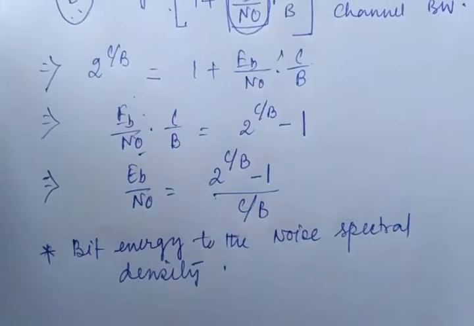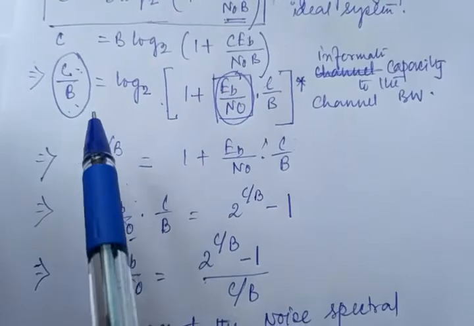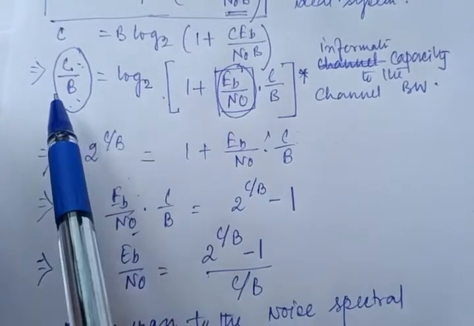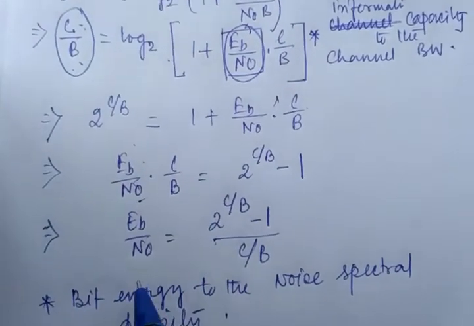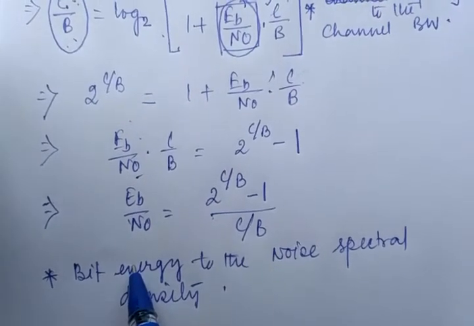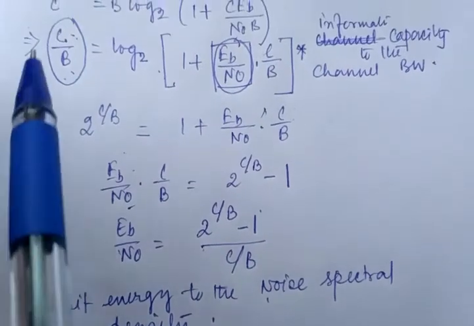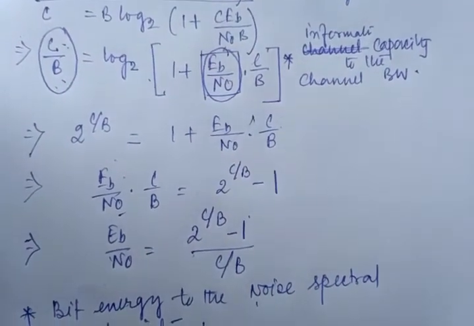right? So by using the concept of channel capacity, we have calculated two parameters. One is your C by B, that is the information capacity to the bandwidth, and this is your bit energy to the noise power spectral density, right? And it is dependent on two parameters, that is C and B, and this is a very important formula for your GATE exam.